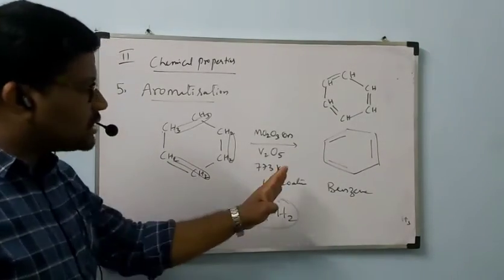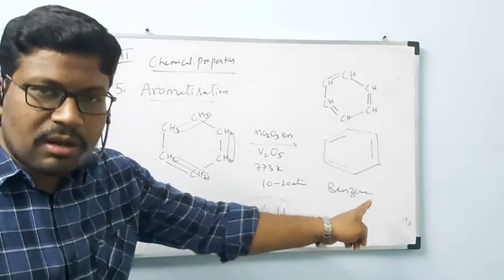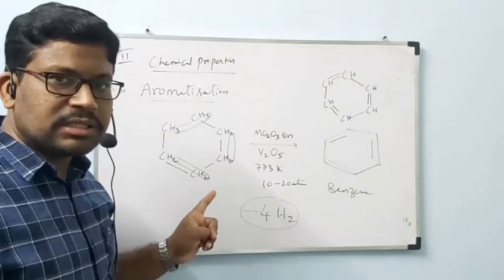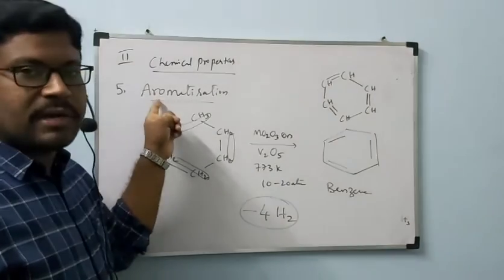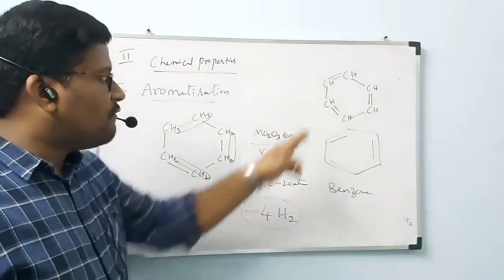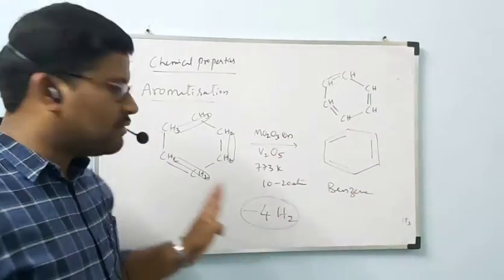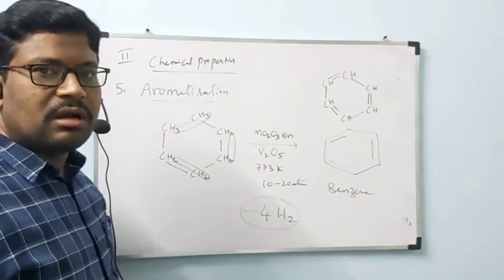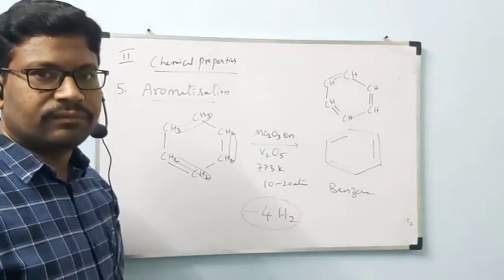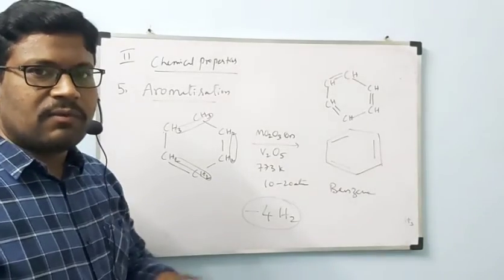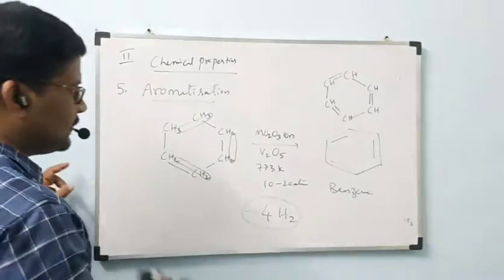Formation of aromatic compounds from normal alkanes is called aromatization. For example, one more example I will show you.